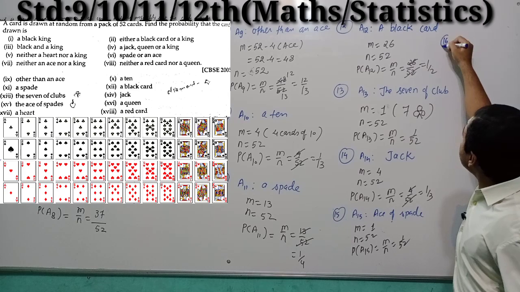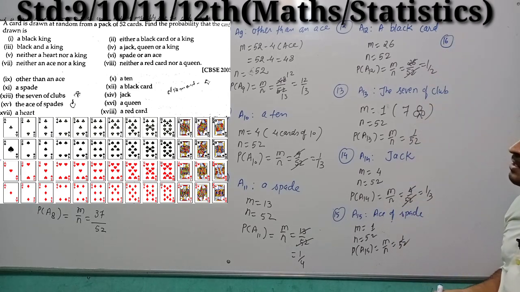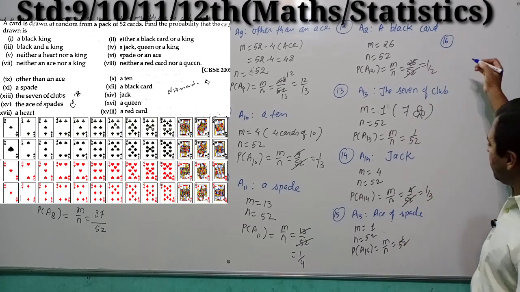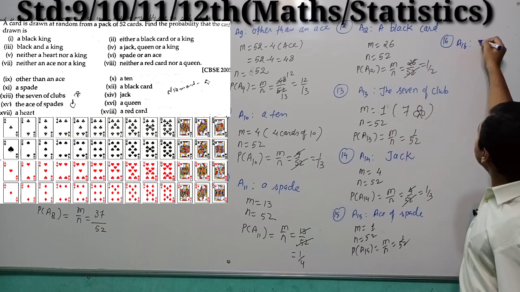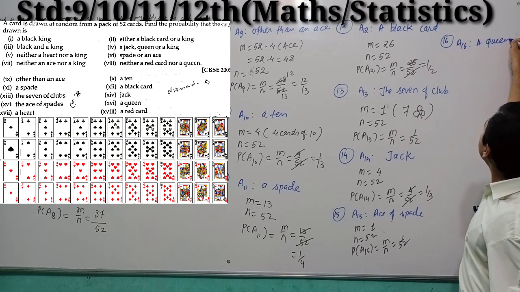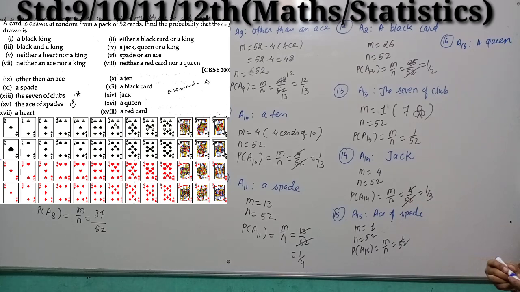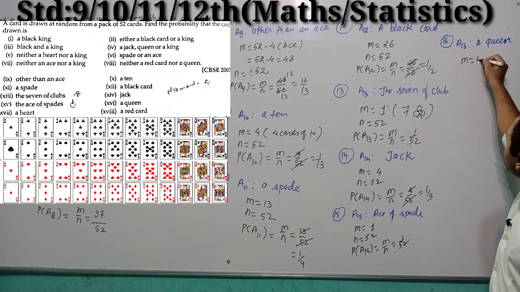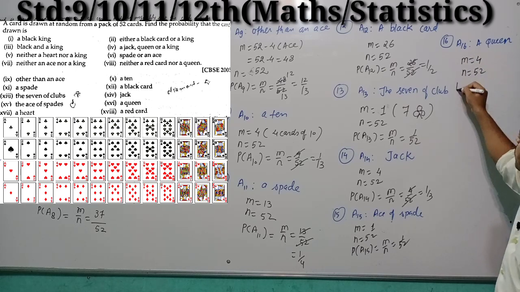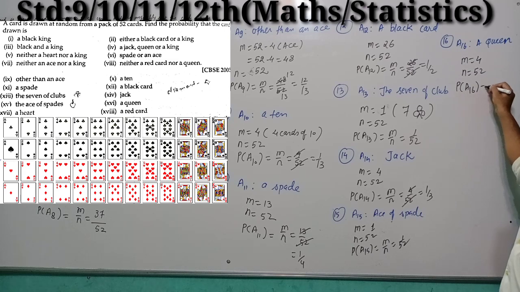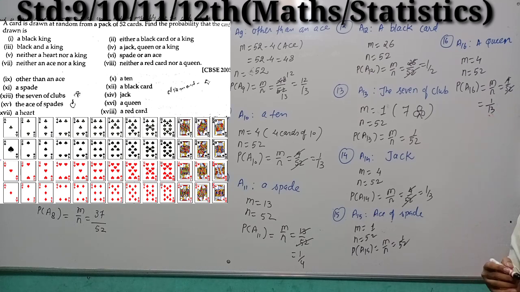Moving to question number 16. What does question number 16 state? A queen, right? A16, a queen, right students? How many queens are there? 4 queens. So M is equal to 4, N is equal to 52. So P of A16, M by N, 4 by 52. So we are getting 1 by 13. So the probability of getting a queen card is 1 by 13.